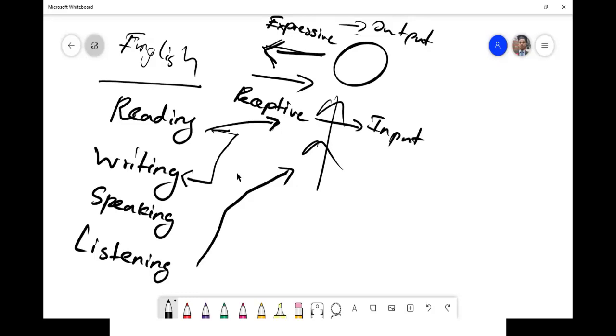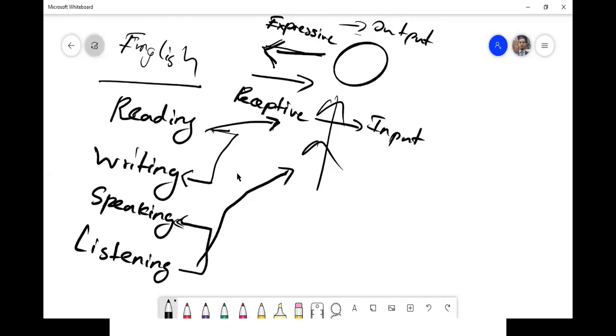write. You are listening. Every day you are listening to English. Let's say you are now going to the United Kingdom. There are people speaking. Your ears hear English. Then what will happen? Automatically, you will be able to speak.